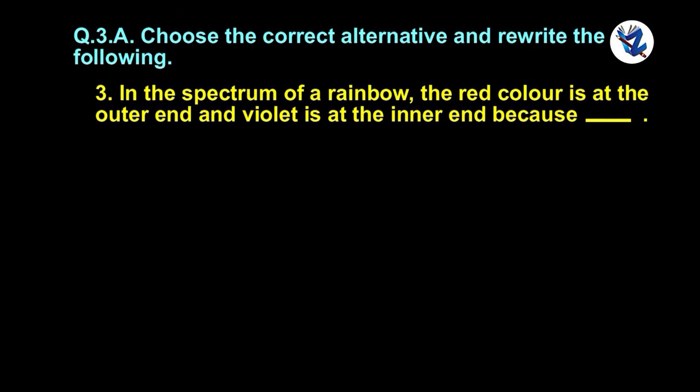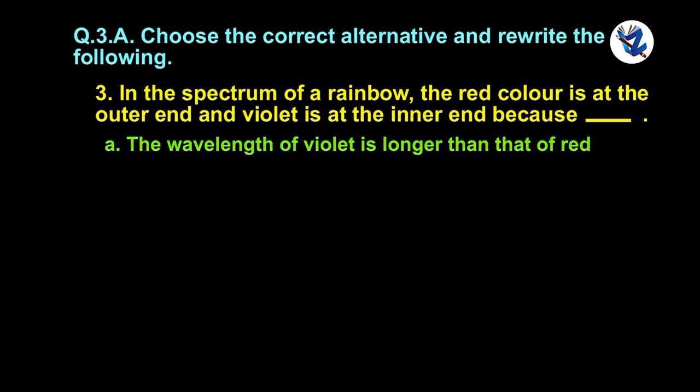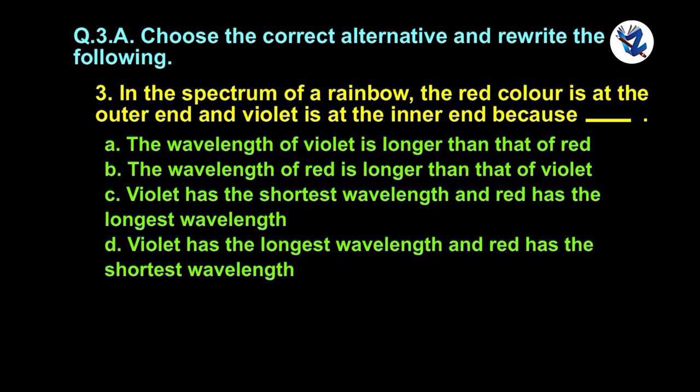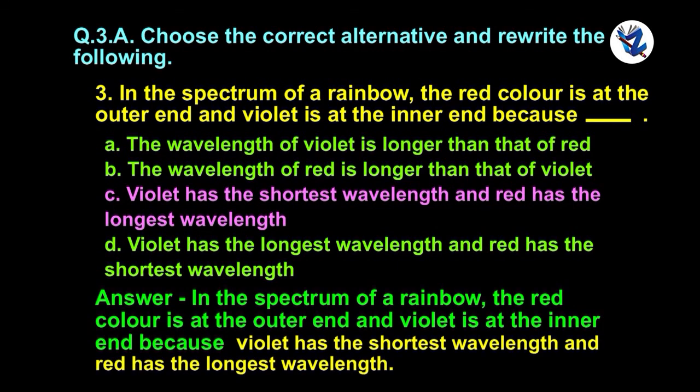In the spectrum of a rainbow, the red color is at the outer end and violet is at the inner end because... option 1, option 2, option 3, option 4. And the correct option is C. In the spectrum of a rainbow, the red color is at the outer end and violet is at the inner end because violet has the shortest wavelength and red has the longest wavelength.